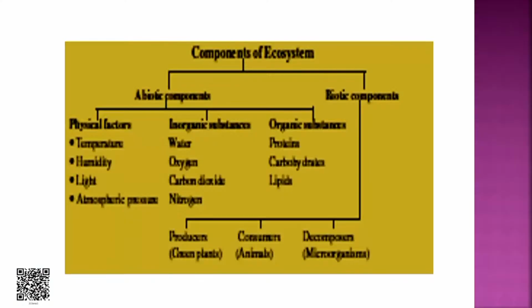Now, we talk about the components of the ecosystems. So, we know there are two types of component, abiotic component and biotic component. Abiotic component includes physical factors, inorganic substances and organic substances, and biotic component includes producers, consumers and decomposers.